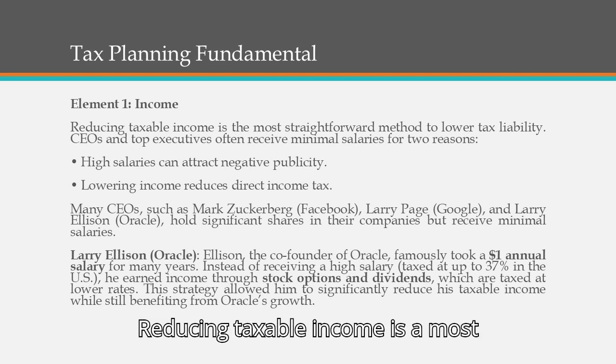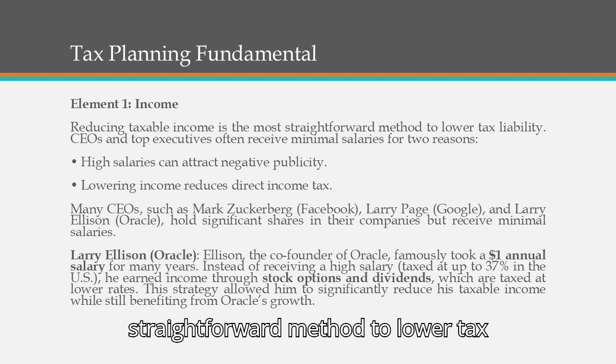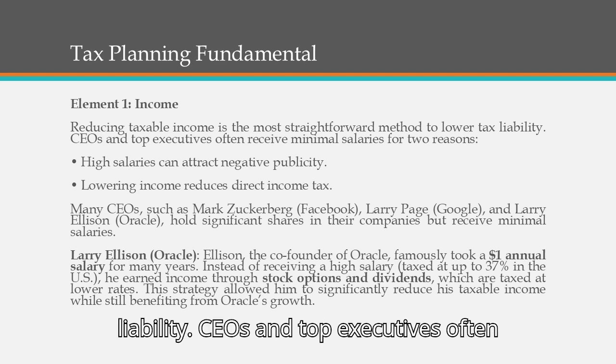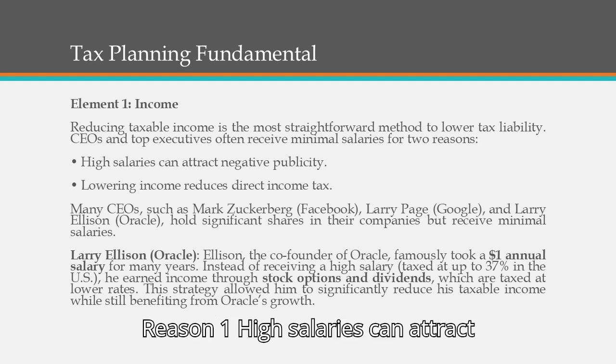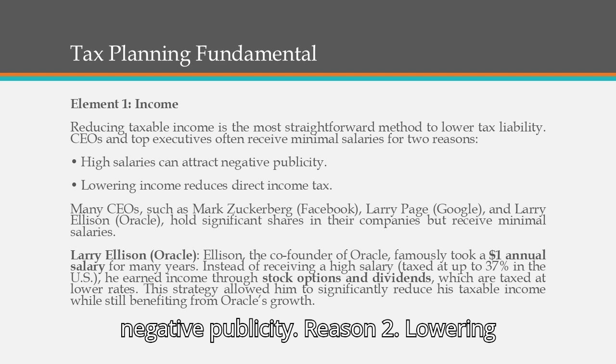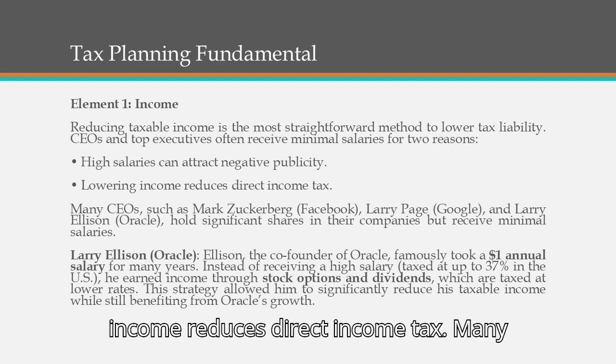Element 1. Income. Reducing taxable income is the most straightforward method to lower tax liability. CEOs and top executives often receive minimal salaries for two reasons. Reason 1. High salaries can attract negative publicity. Reason 2. Lowering income reduces direct income tax.